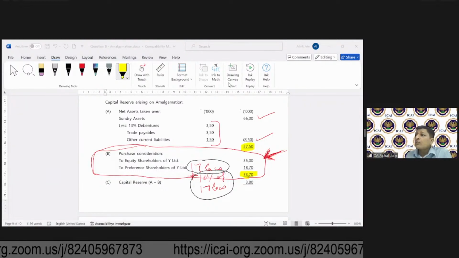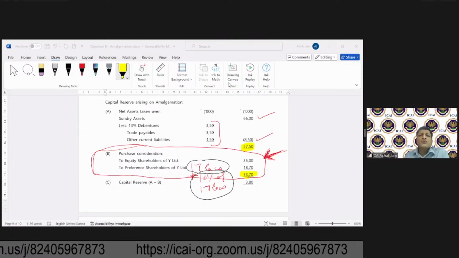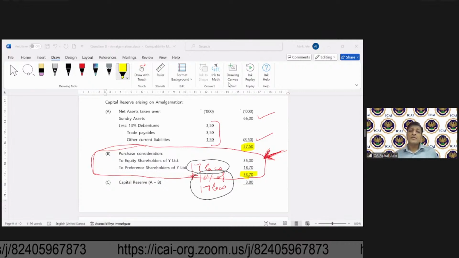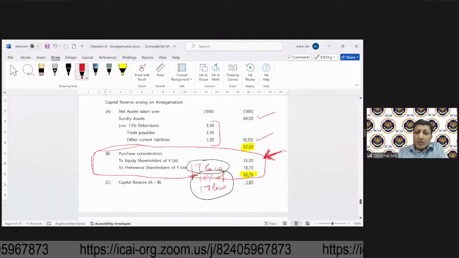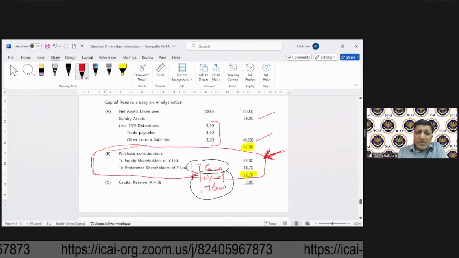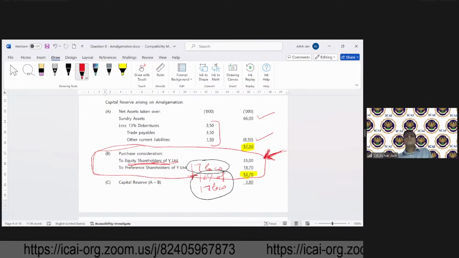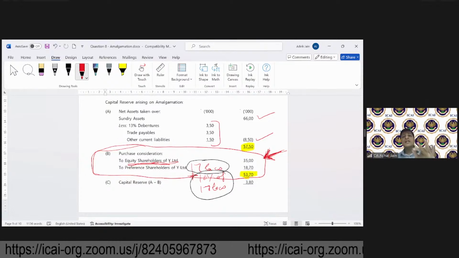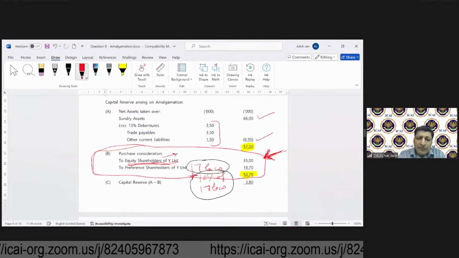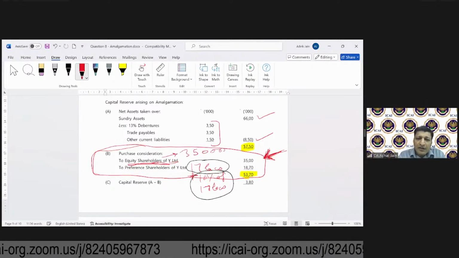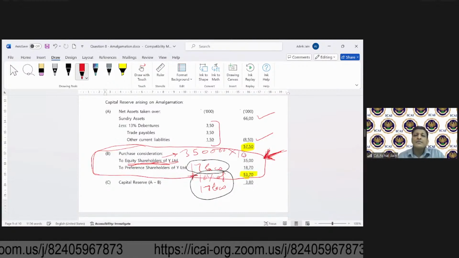Sangeetvani is asking, sir, how do we compute equity share capital? You don't need to compute it. You just need to look at the requirement of the question. I think Sangeetvani is asking how we computed this 35 lakhs. If you go to the question, it says 3,50,000 equity shares have been issued at rupees 10.